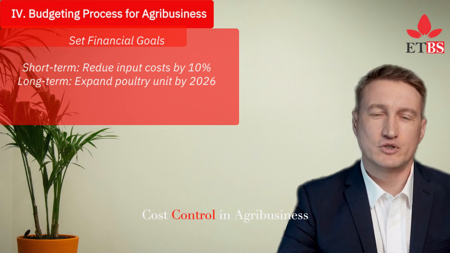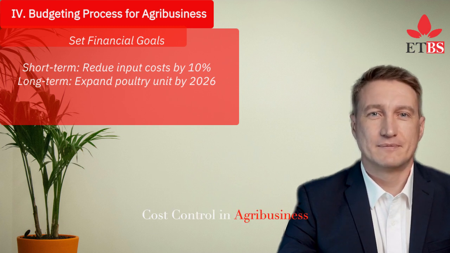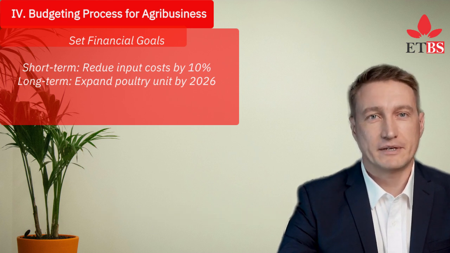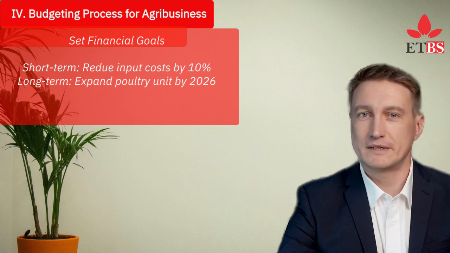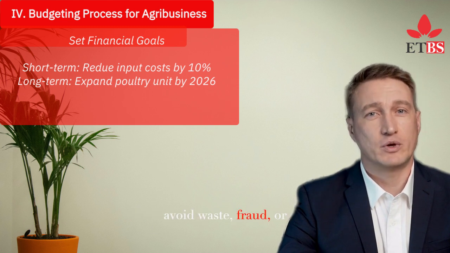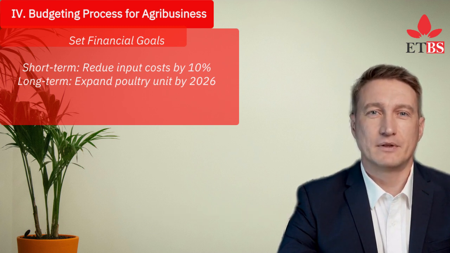V. Cost control in agribusiness. Cost control is the practice of managing and minimizing expenses without compromising quality or output. It involves ongoing monitoring, efficient resource use, and making necessary adjustments to avoid waste, fraud, or inefficiency. Common cost control techniques. Budget adherence. Stick to planned spending and avoid impulse or unnecessary purchases. Input optimization. Use the right amount of seeds, water, fertilizer, and feed to avoid waste.